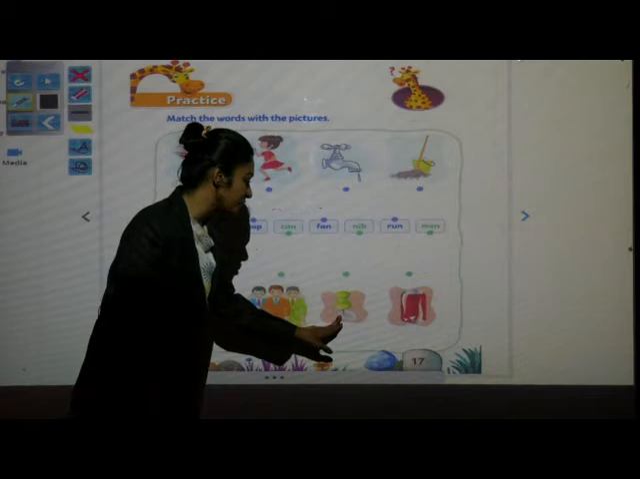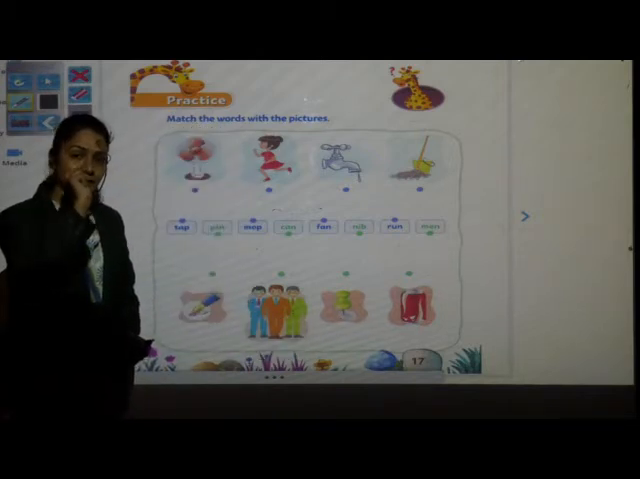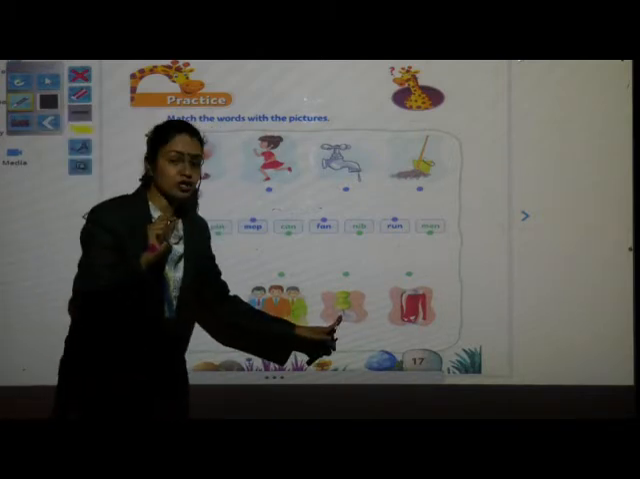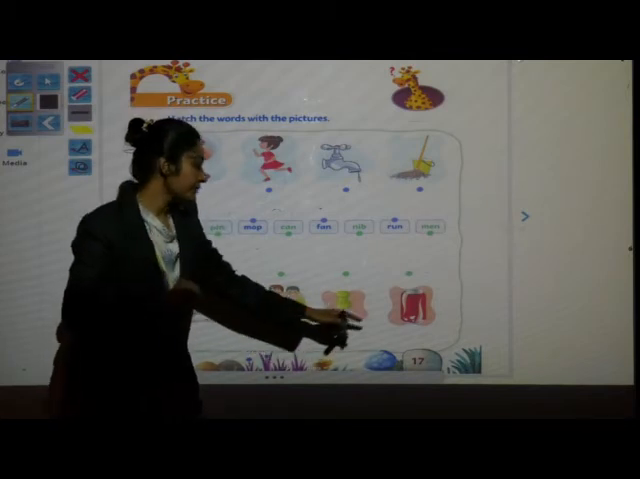Now come to next picture. What is this? Which picture is this? On the notice board we keep those pins, right? So this is the picture of pin. P-I-N, pin. P-I-N, pin.